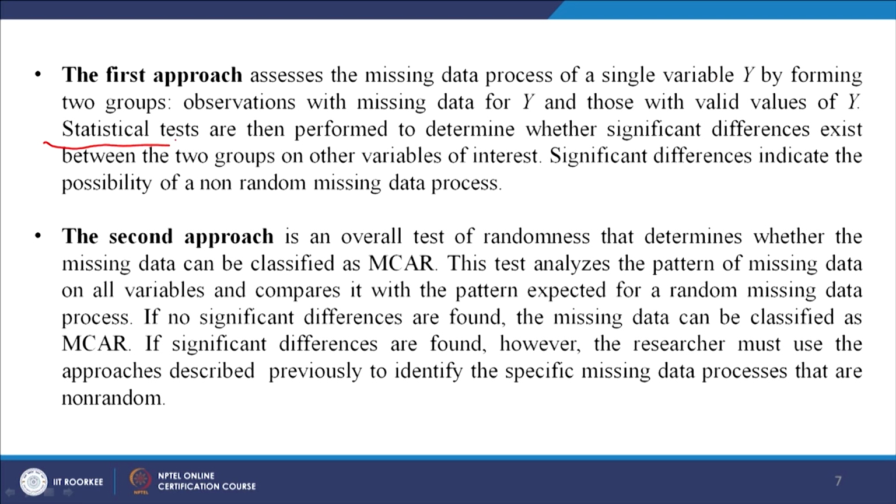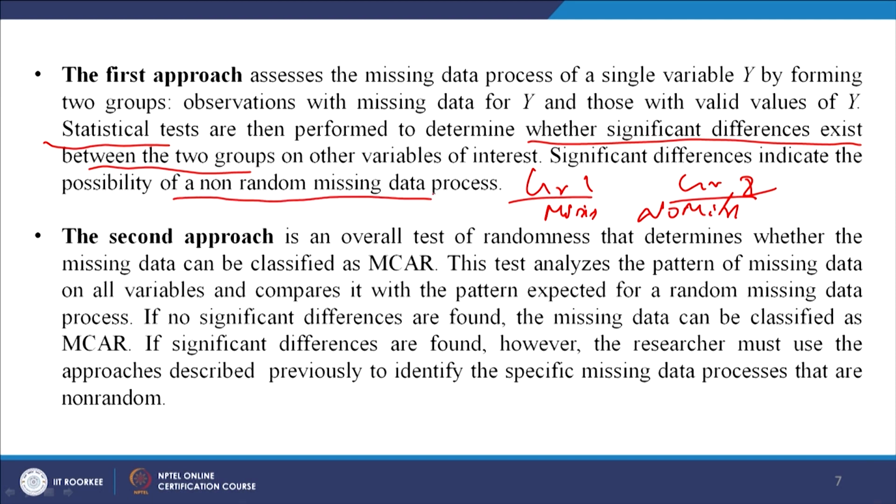Then a simple statistical t-test is performed to determine whether significant differences exist between the two groups. So, you understood? Group 1, let us say, has missing values, and group 2 has no missing values. Now, when I compare these two data sets, if significant differences exist, it indicates the possibility of a non-random missing data process. So, if significant differences exist, it is a case of a non-random missing data approach.